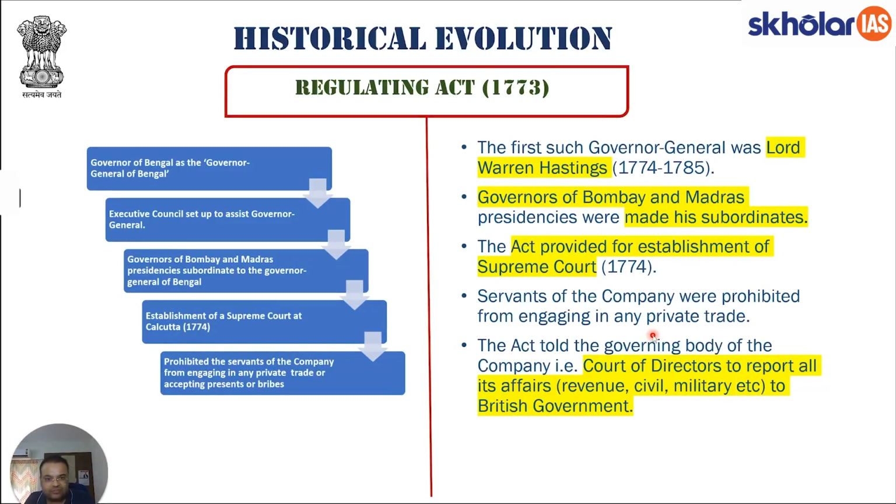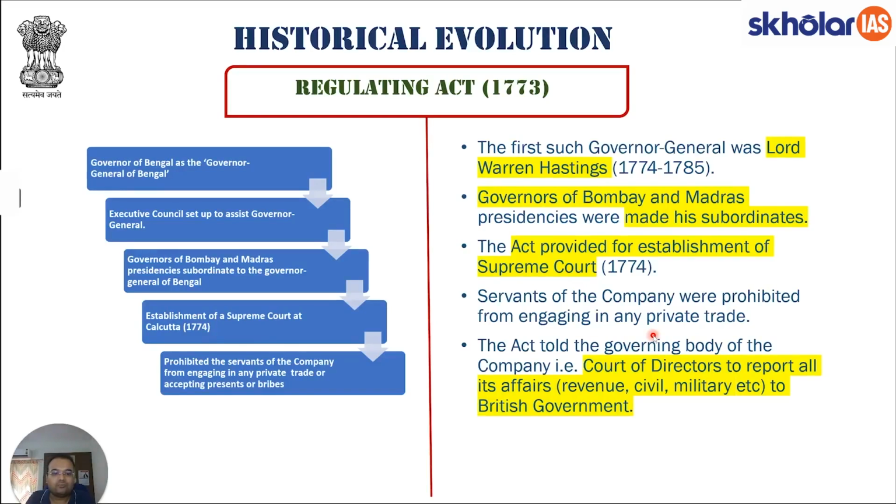Essentially, before 1773, there were employees who were working for East India Company. These employees had a duty that they had to deliver upon with respect to the job they have. But at the same time, there was nothing barring these employees to engage in private activities, private economic activities, private trade, so on and so forth. Thus, it was realized that there is a kind of conflict of interest that is happening. As such, it was prohibited that whosoever from the company is working for the company in India will be barred from engaging in any kind of private trade. Thus, there would be no issue of conflict of interest as such. I hope this point is also clear.